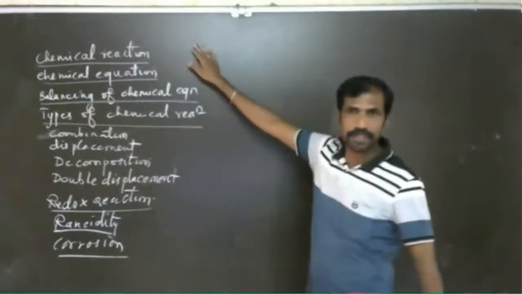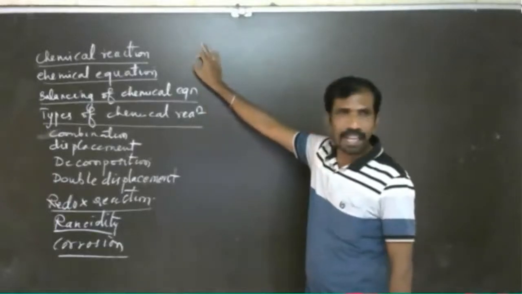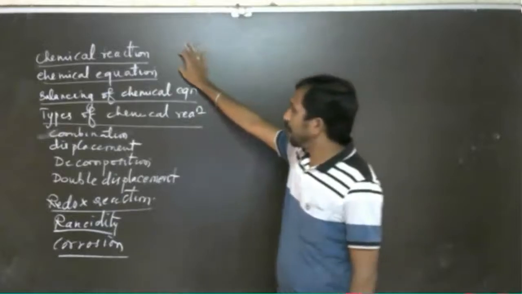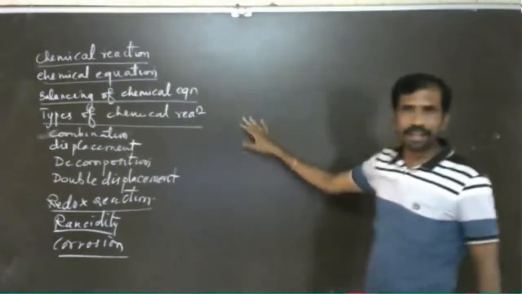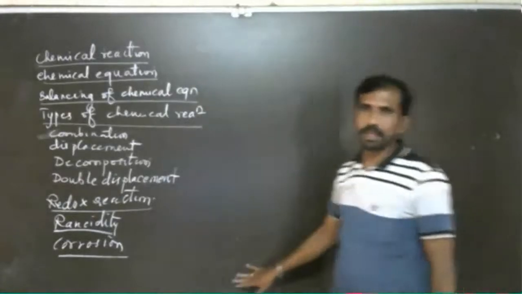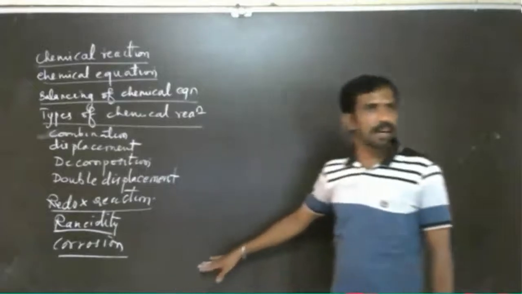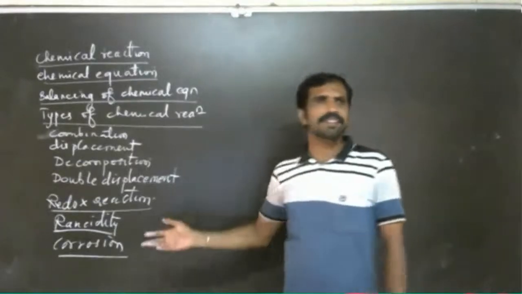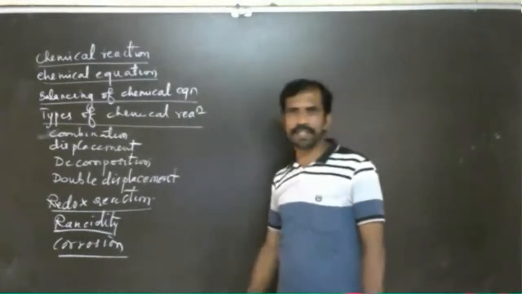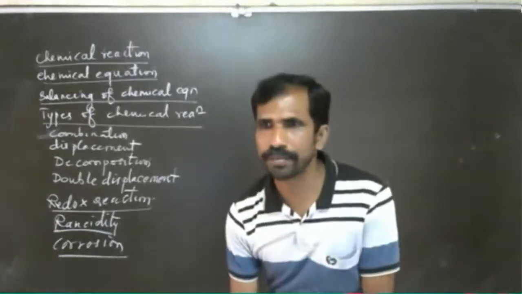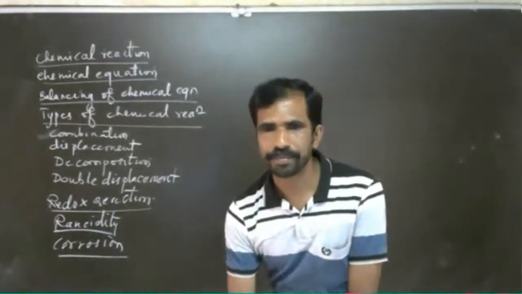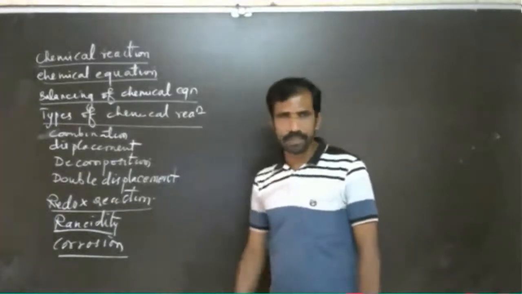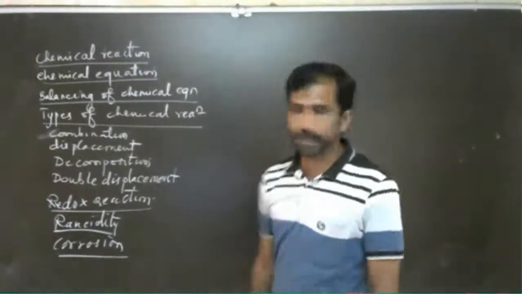So the chapter name itself is Chemical Reactions and Equations. It is one of the important chapters, as it has the basics of chemistry. Because when you go to +1 or PUC, you have to know this basic. To know the basics, all these concepts we are going to study.